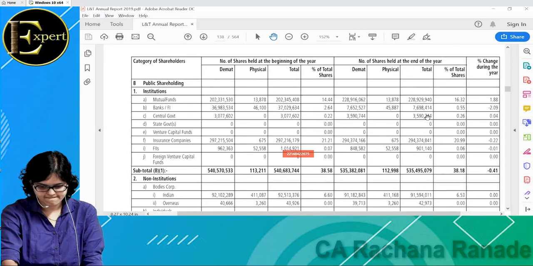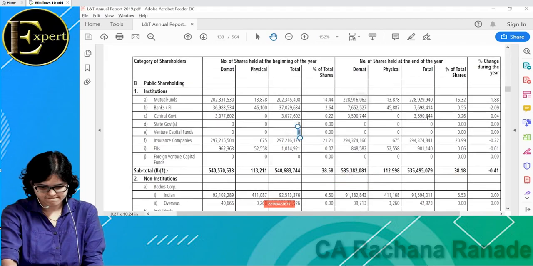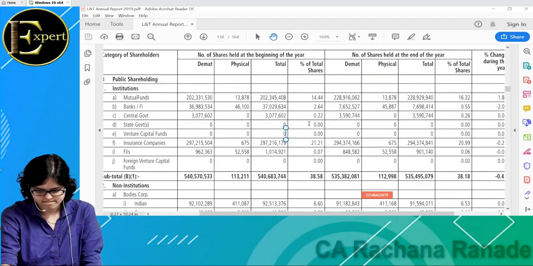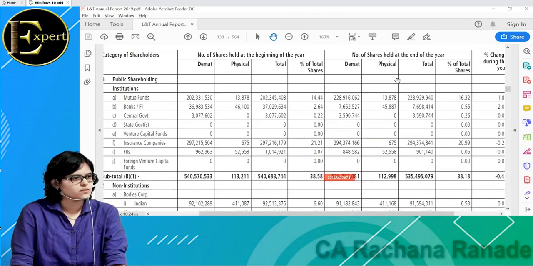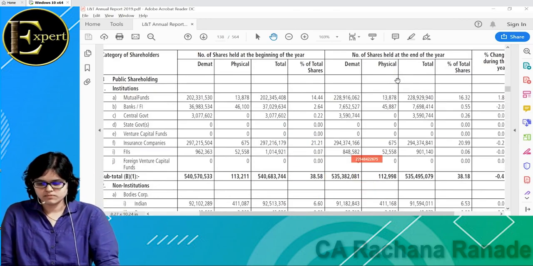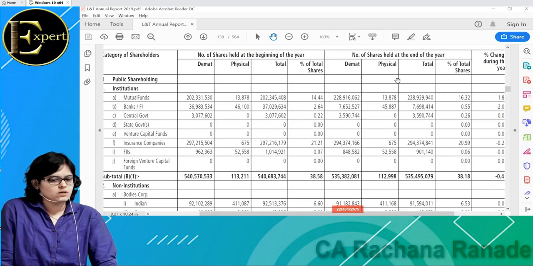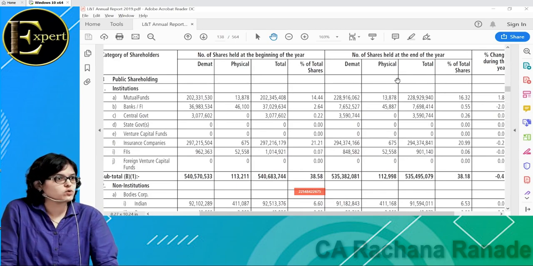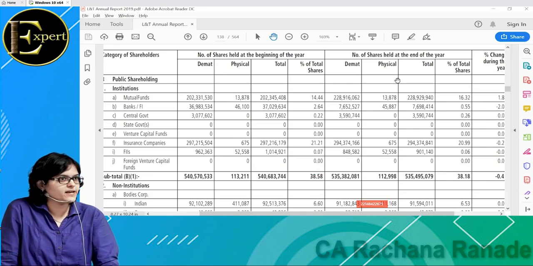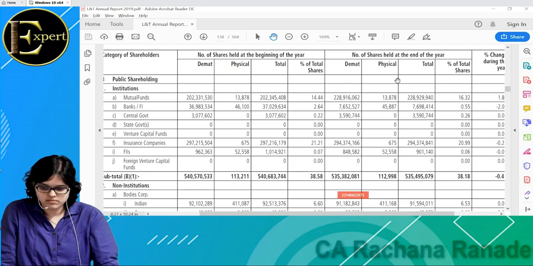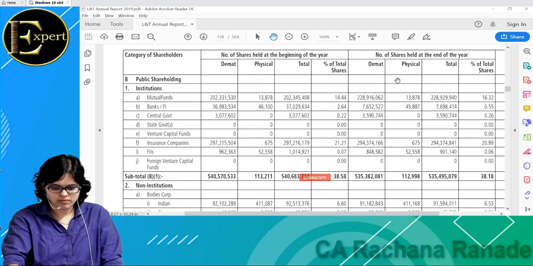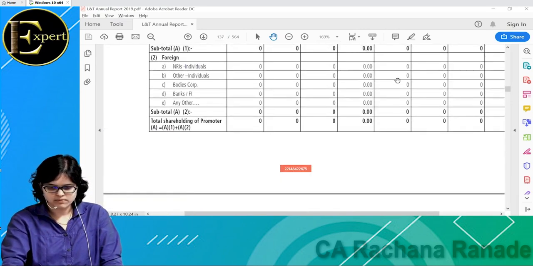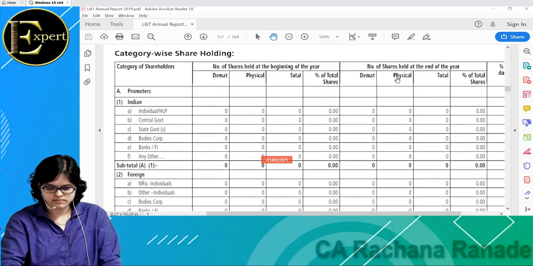Promoter holding will be ideally highest. And in a professionally run business, promoters holding will be lowest.